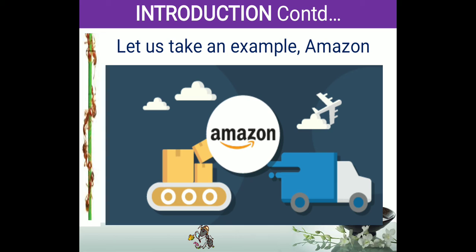Suppose you are searching for some product on Amazon, and Amazon says the product is not available in their database, within a week or 10 days Amazon brings that product into their database. This is what we call the supply chain. Amazon is delivering the product through air cargo, ship cargo, land cargo, and through warehousing. The Amazon shops are there, and you can collect it from their warehouse also.